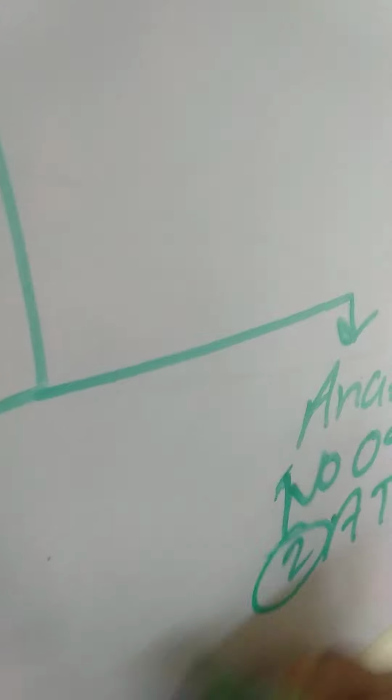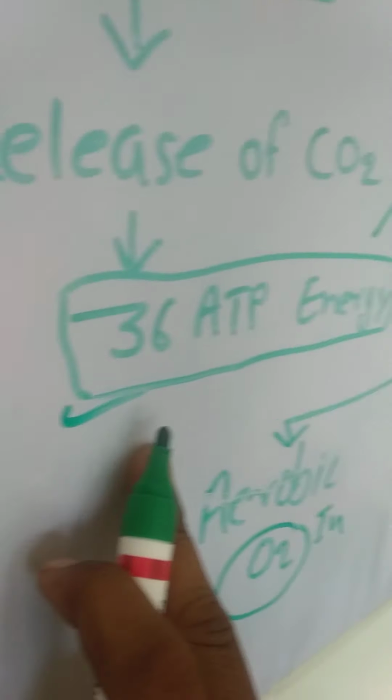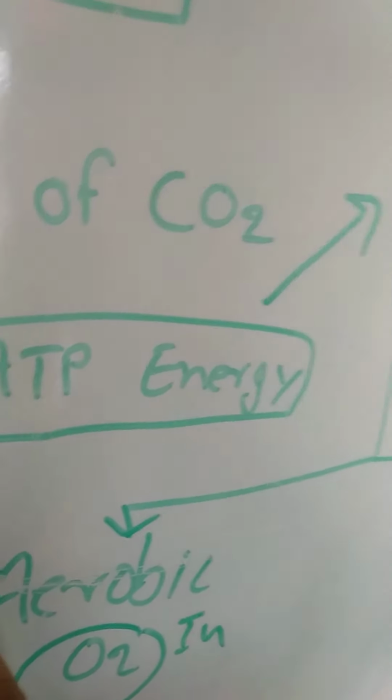And here the question comes, how much ATP is produced? Here a very less, negligible amount of ATP is produced, but I have written for your concept that 2 molecules of ATP are produced, but in aerobic, 36 molecules of ATP are produced, okay students. So this is the small concept for respiration.